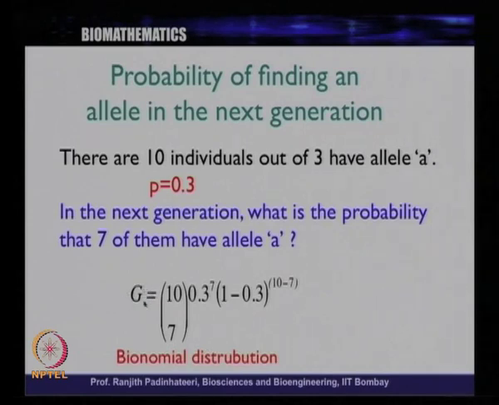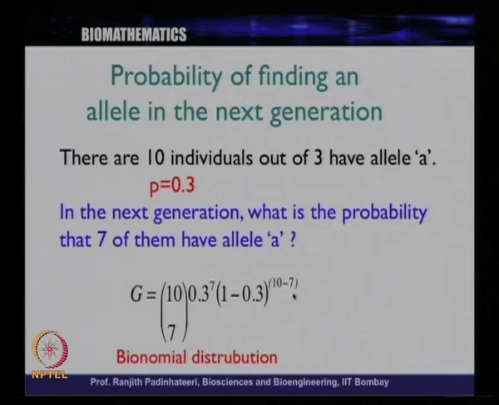So, the probability G is basically 10 C 7, this is combination, the way it is written, 10 C 7, times 0.3, which is the probability, to the power 7, times 1 minus 0.3, this is the probability of not having that allele, or the probability of having the green allele, to the power 10 minus 7. So, this kind of distribution is called binomial distribution. So, the answer is given by this. So, we know what this means. So, let us explain this.